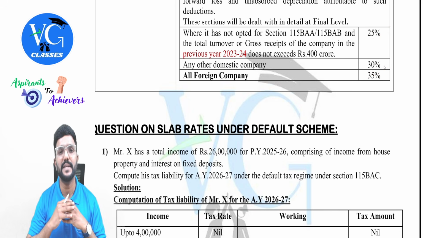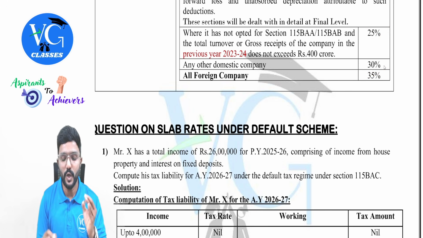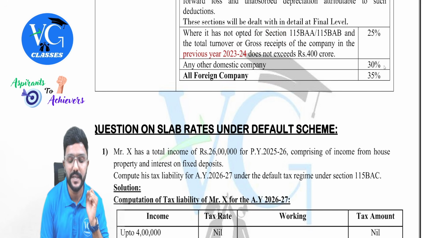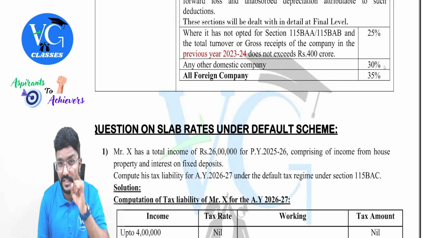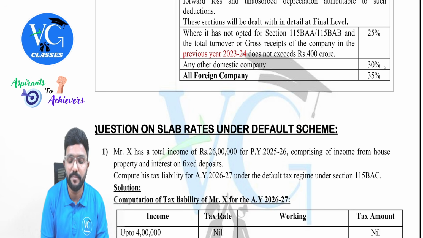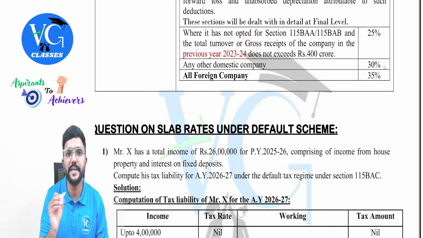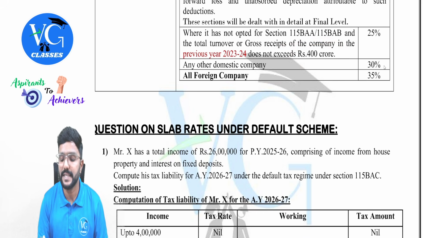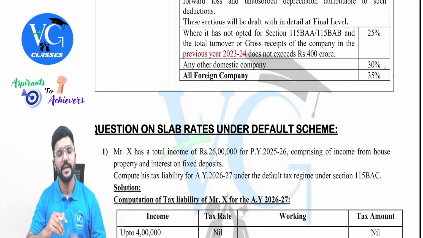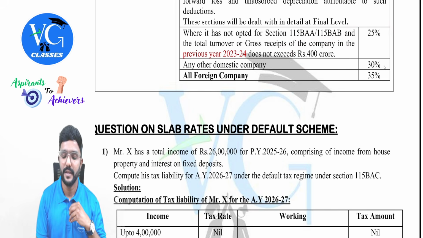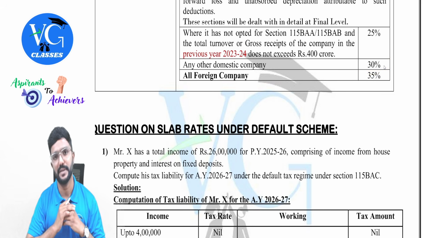Sir, when is it 25%? If the turnover or gross receipts of such a domestic company in the previous year 23-24, there is a change in year here. Clear? Yes. If the gross receipts or turnover of a domestic company in the previous year 23-24 is up to 400 crore, then the tax rate would be 25%. If not, sir, what if the turnover is more than 400 crore? Then the tax rate would be 30%.